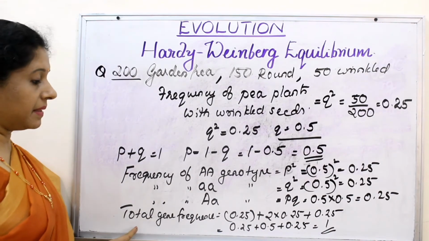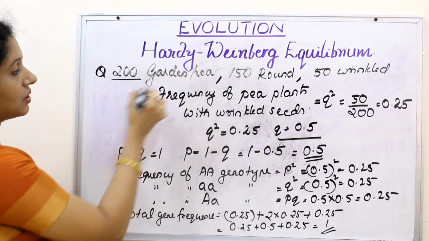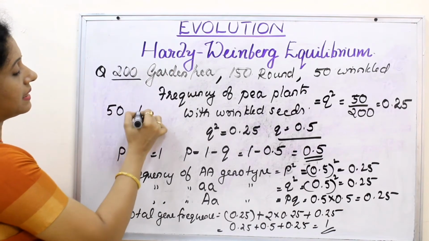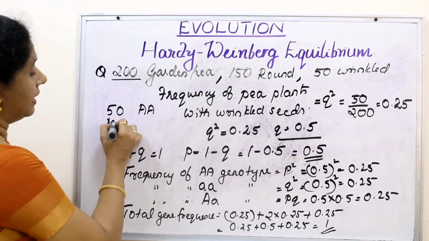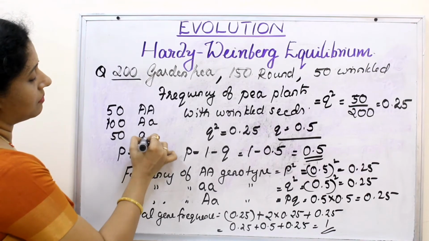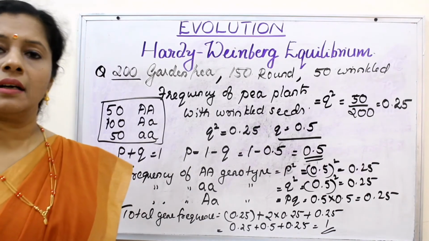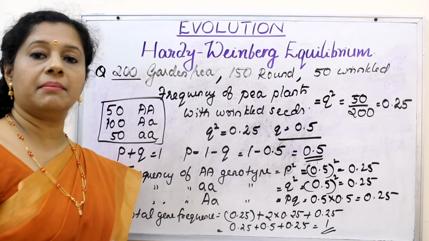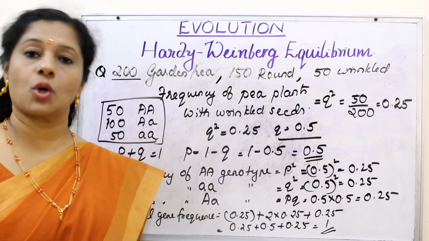From this we can understand that out of these 200, 50 individuals are capital A capital A, 100 individuals are capital A small a, and again 50 are small a small a. Alright, this is how we can find out. The total is 1, which means no evolution has happened, or the total allelic frequency remains constant.